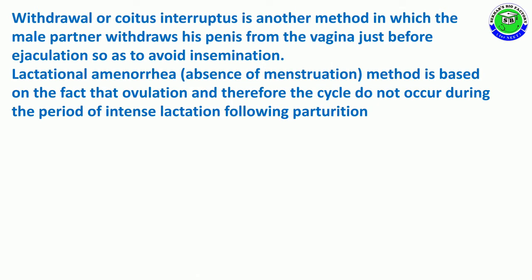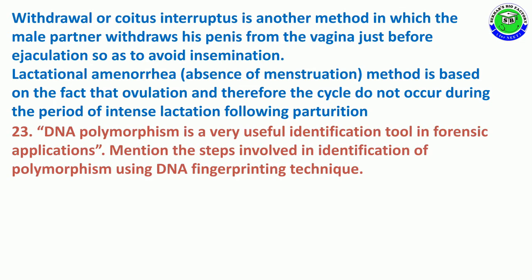The third method is lactational amenorrhea, that is, absence of menstruation. This method is based on the fact that ovulation and therefore the cycle do not occur during the period of intense lactation following parturition. So these are the 3 methods that act as natural contraceptive methods.